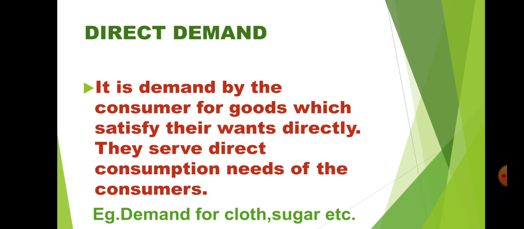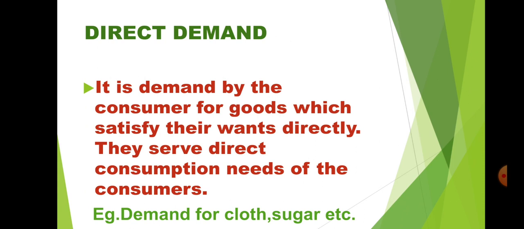This is the demand by the consumer for goods which satisfy their wants directly. They serve direct consumption needs of the consumer. This point says that if consumers want to satisfy their needs, they want to buy the commodity, and those commodities are directly satisfying their needs without any process.